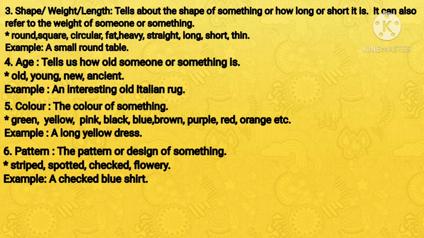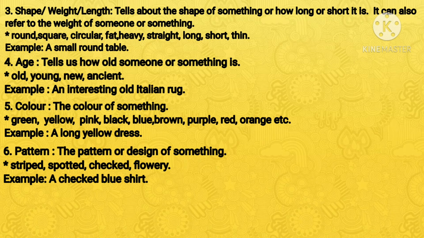Example sentence: a small round table. What is the shape of the table? It is round. What is the size of the table? It is small. The order is small round table because size is before shape.